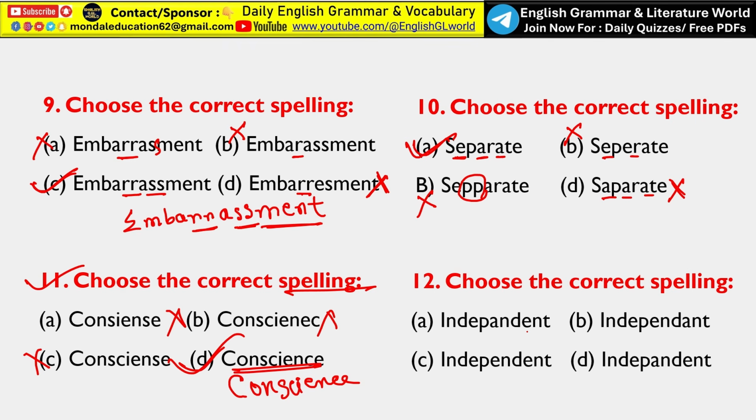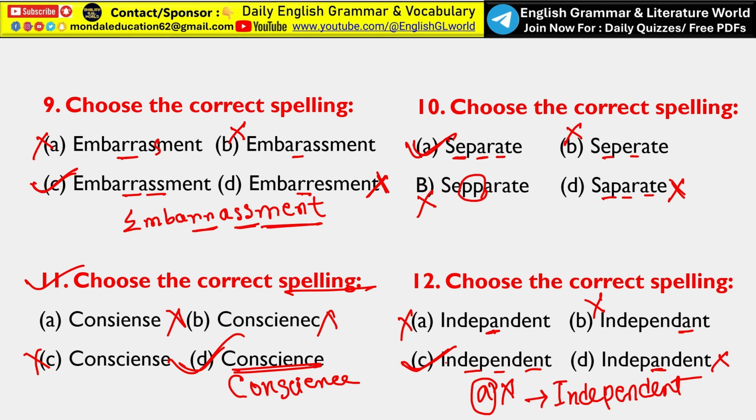Choose the correct spelling, that is independent. Spelling of independent, we have to understand there is no provision of A. Okay, there is no A, so the correct spelling, that is INDEPENDENT. But look, here A is given, that means option A is not the correct answer. Here also A is included, so option B should be eliminated. And here also A is given, so option D also not the correct answer. That means independent, so option C is the correct answer.